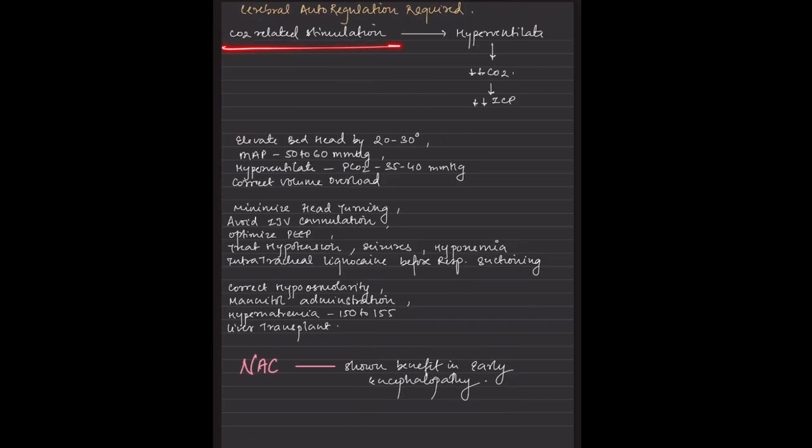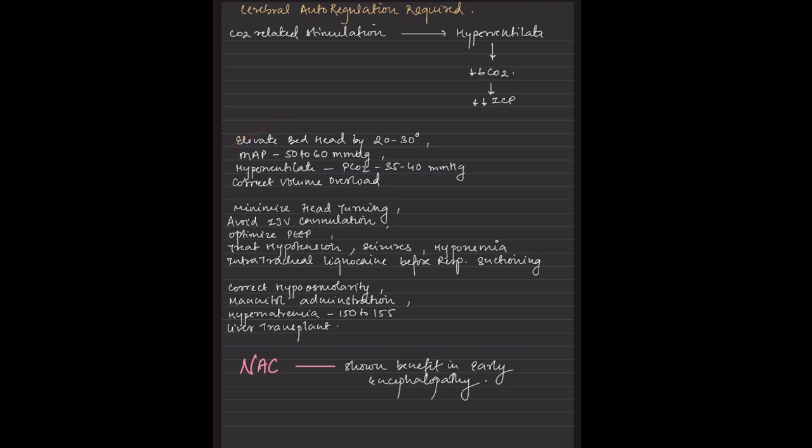So we have seen hyperventilation. What does hyperventilation do? The CO2 acts as a stimulus, and whenever there is a decrease in CO2, there is a decrease in the intracranial pressure. Now, other things that can be done for these patients are as follows.